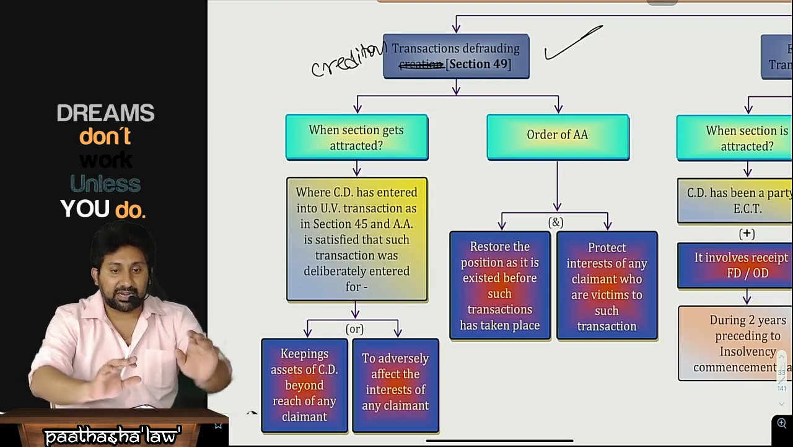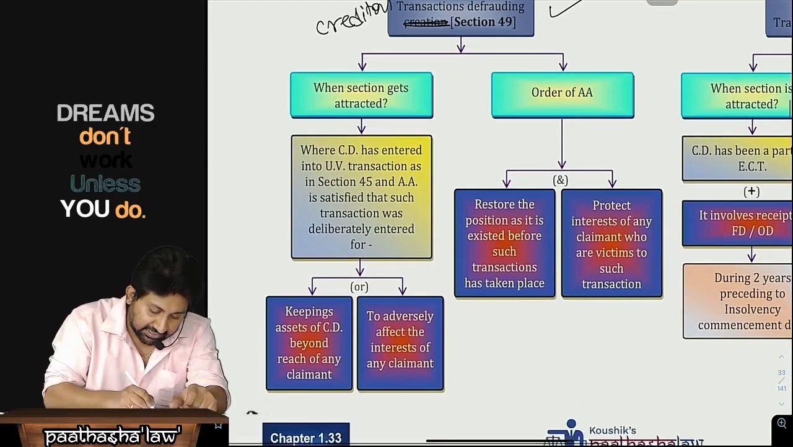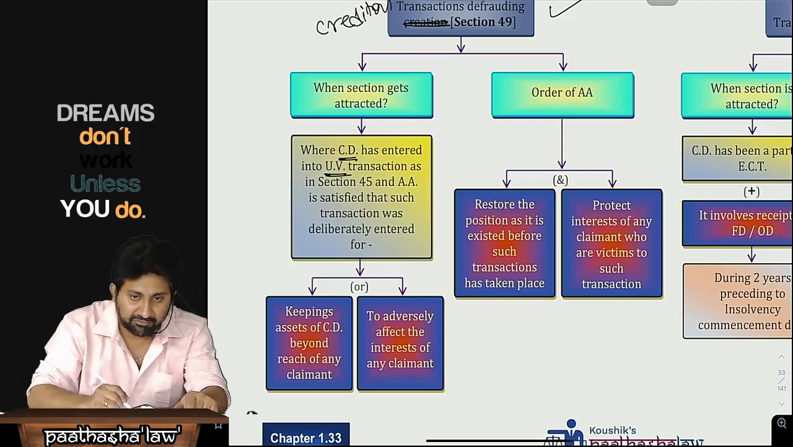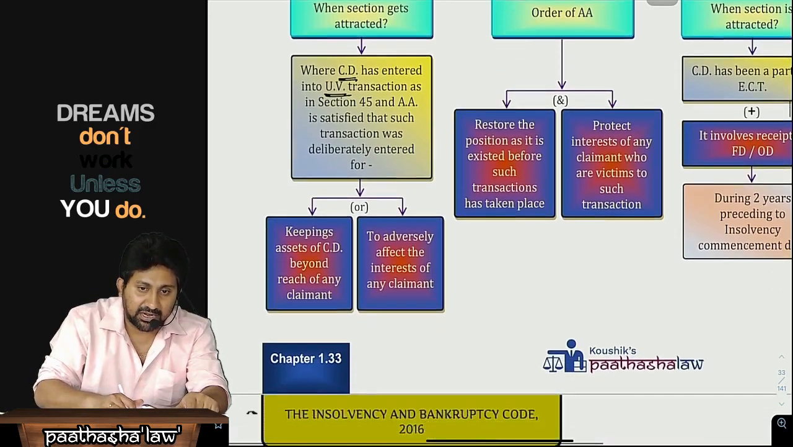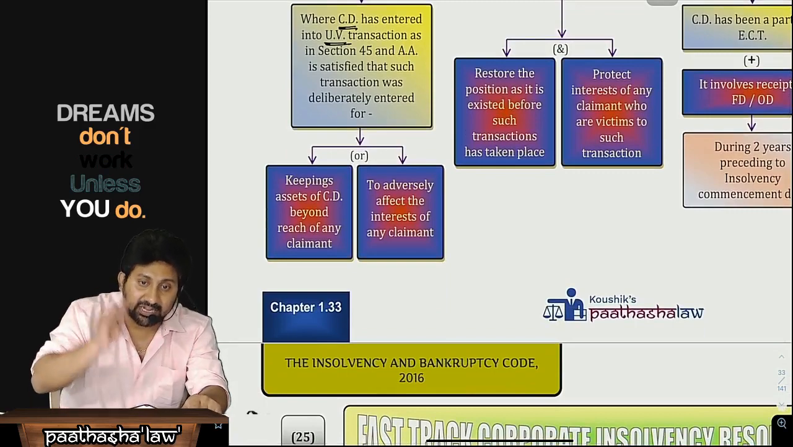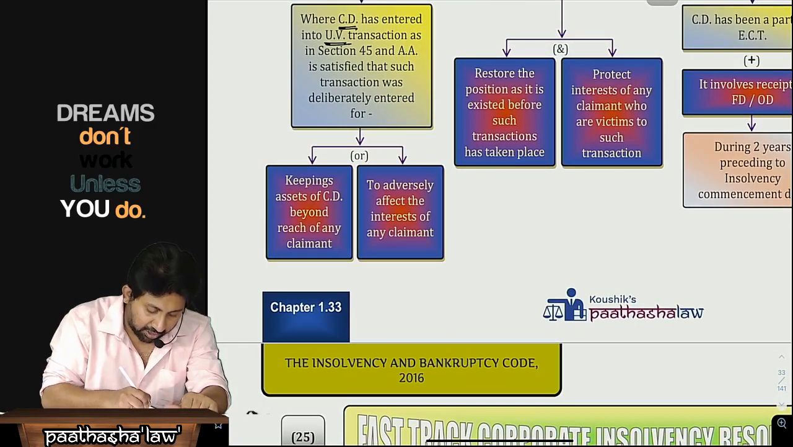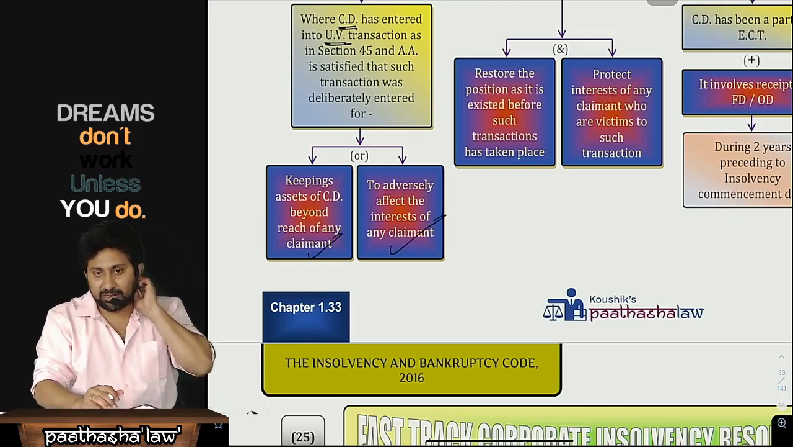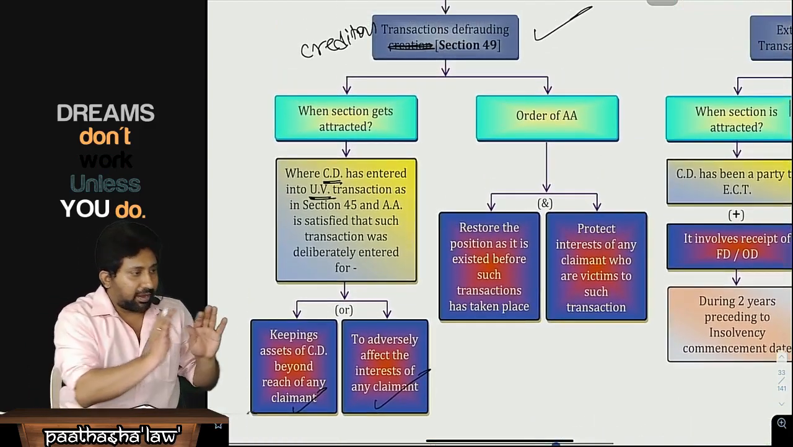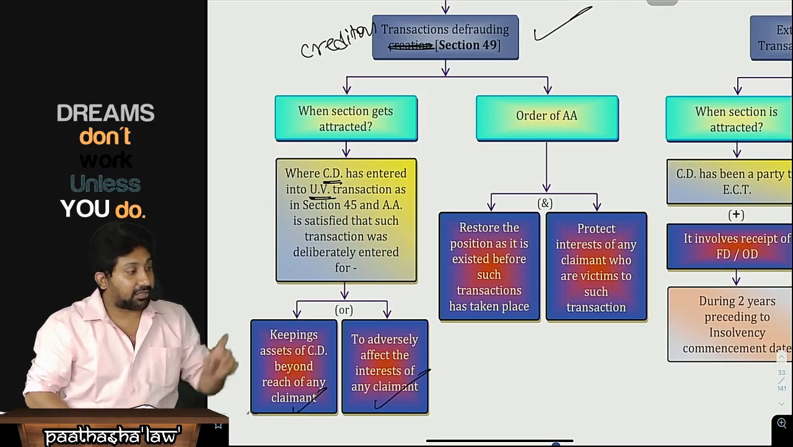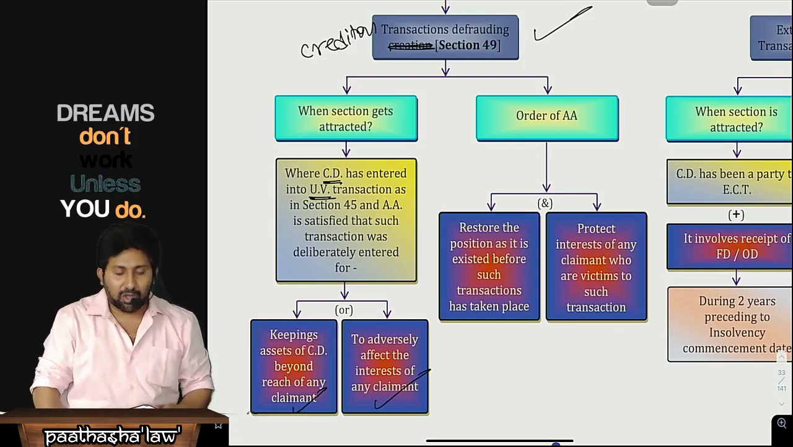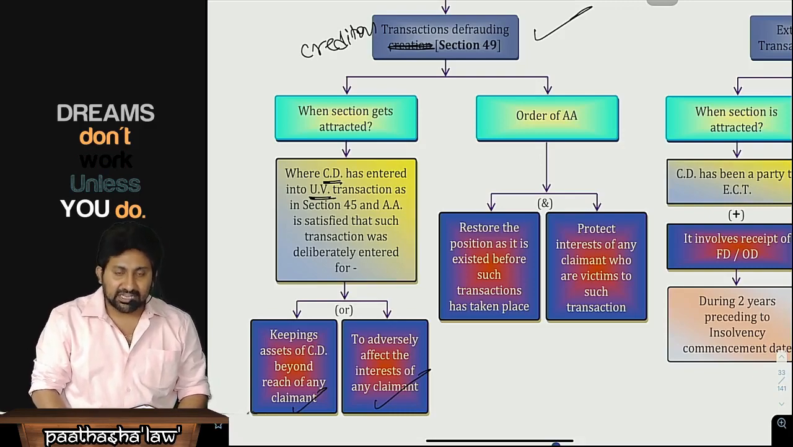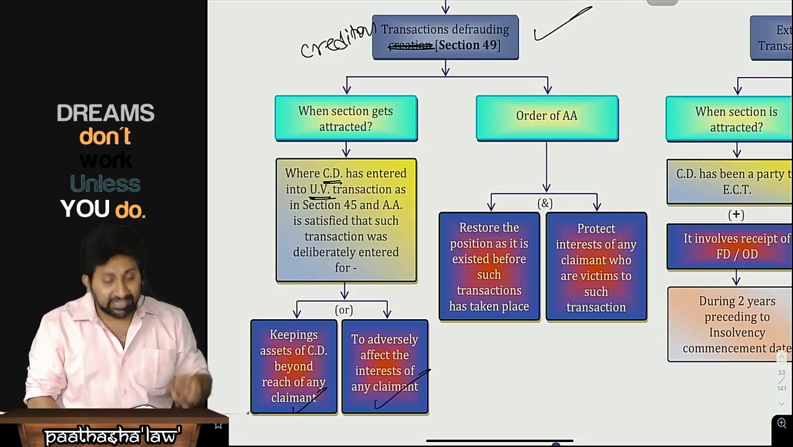When does this section get attracted? Where the corporate debtor has entered into undervalued transactions as said in section 45, and the AA is satisfied that those transactions were deliberately, intentionally entered into for keeping assets of the corporate debtor beyond reach of any claimant, or to adversely affect the interest of the claimant. That means I transfer them to my relatives as a gift, such that the benefit should not go to the other creditors, or adversely affects the legitimate interest of the claimants. In such a case, you are trying to defraud the creditors, with bad intention.